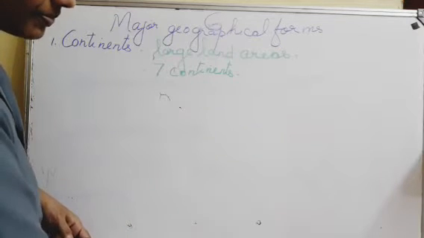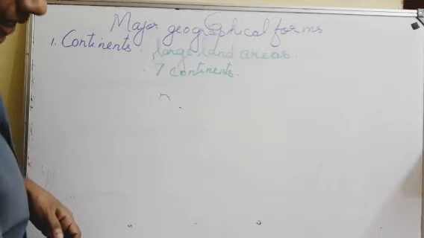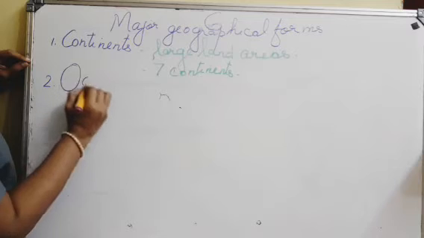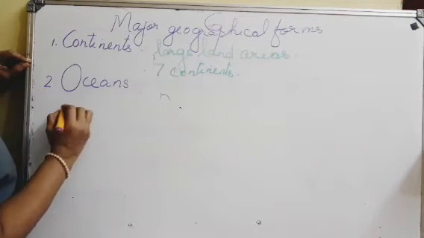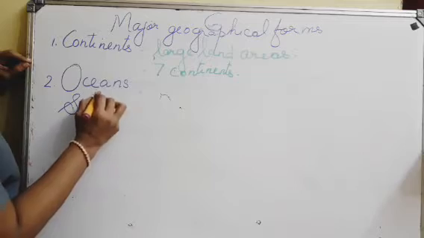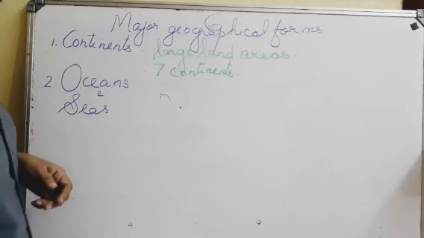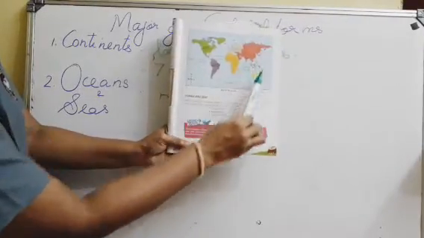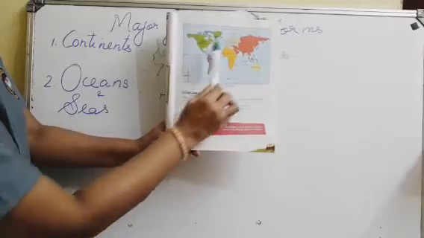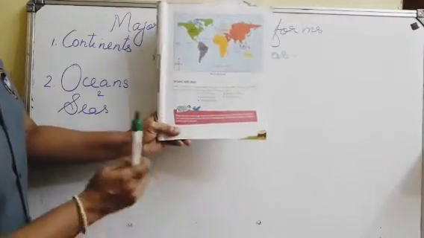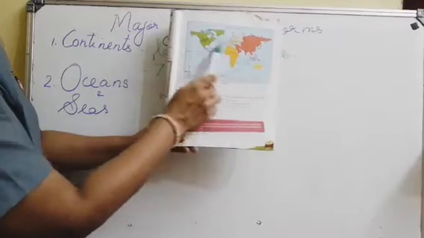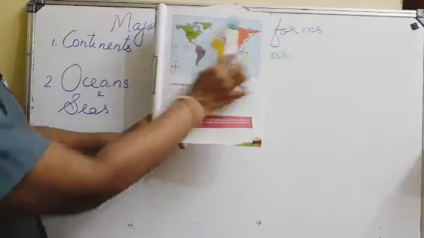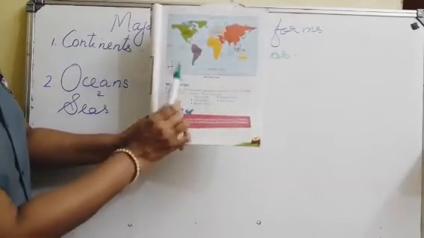After that, the second point is oceans and seas. In this world map, wherever you can see blue color, all these are the oceans. Actually, most part of the earth is covered with water. Only 1/3 is covered with land. All the remaining places are covered with water.